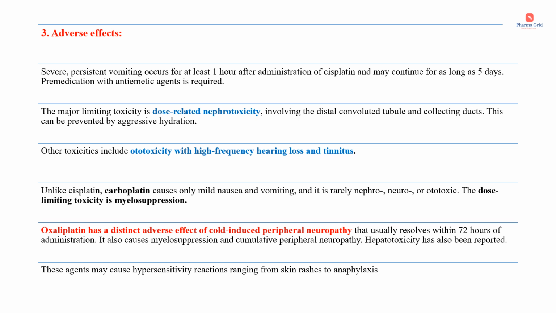Unlike cisplatin, carboplatin causes only mild nausea and vomiting, and it is rarely nephro, neuro or ototoxic. The dose limiting toxicity is myelosuppression. So the dose limiting toxicity of carboplatin is myelosuppression, whereas the dose limiting toxicity of cisplatin is nephrotoxicity as well as ototoxicity and neurotoxicity.